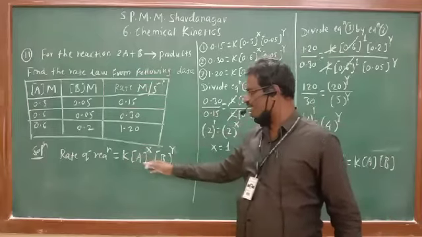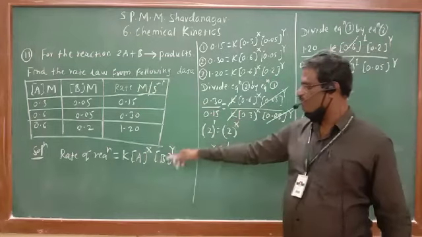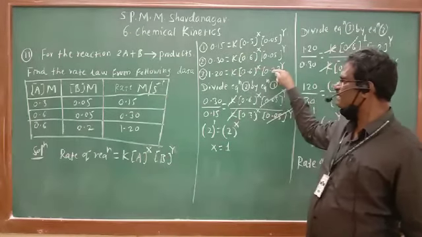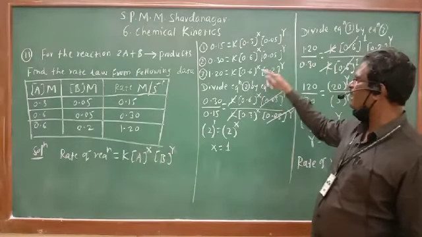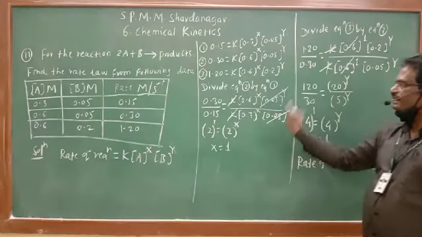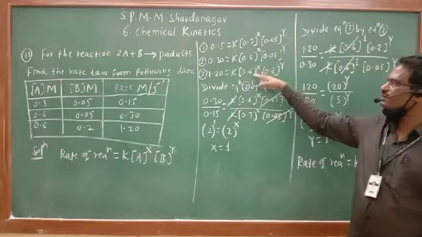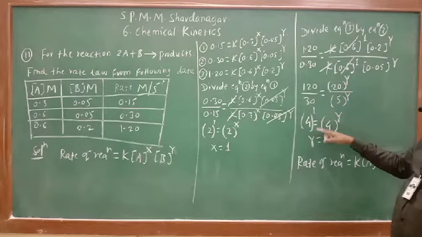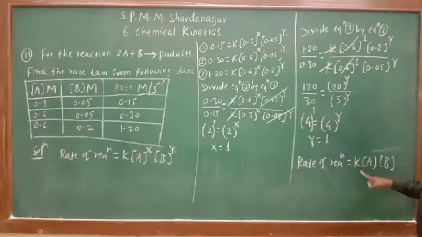From this reaction, we will have this equation: rate is equal to k A raised to x B raised to y. From this equation, 3 different equations are obtained. First of all, to obtain the value of x, cancel y, so 2 divided by 1, and we get x is equal to 1. Secondly, we have to cancel x and calculate y, so 3 divided by 2, and we get the value of y is equal to 1. Therefore, rate of reaction will be equal to k A into B, because x is 1, y is also 1.